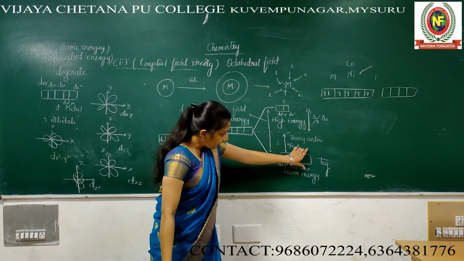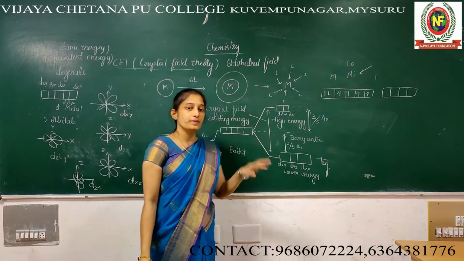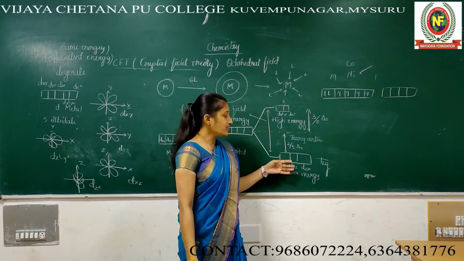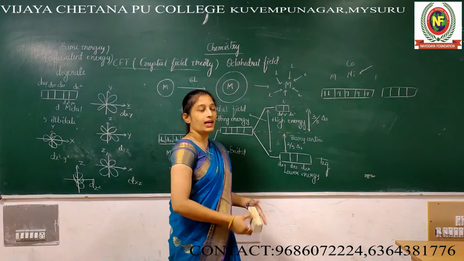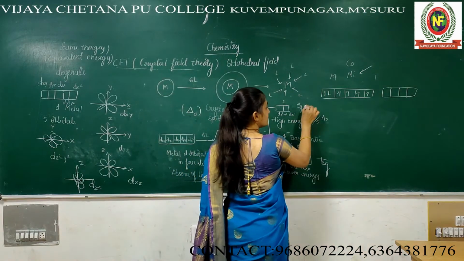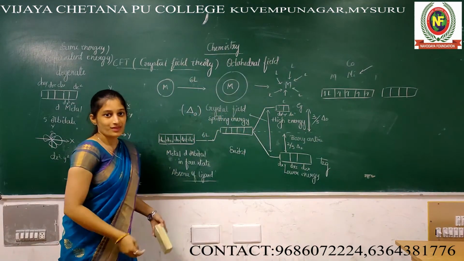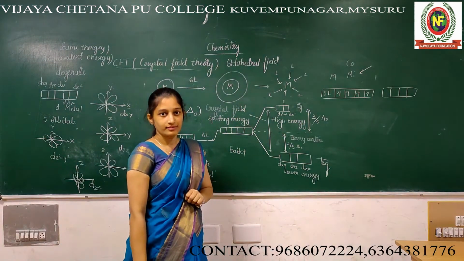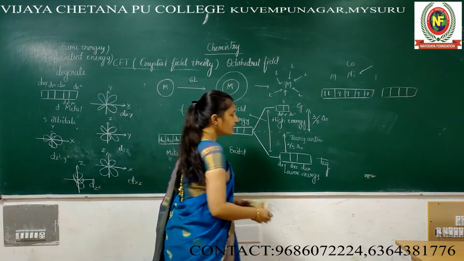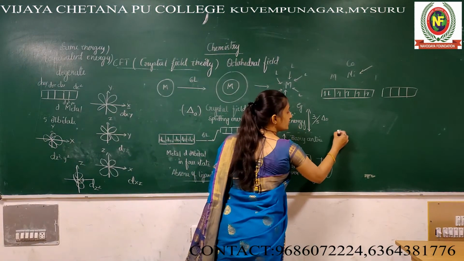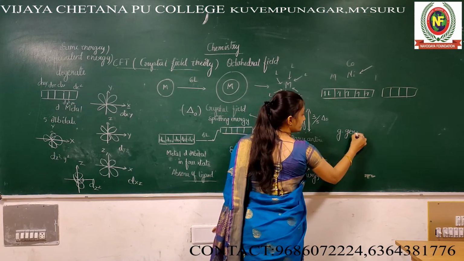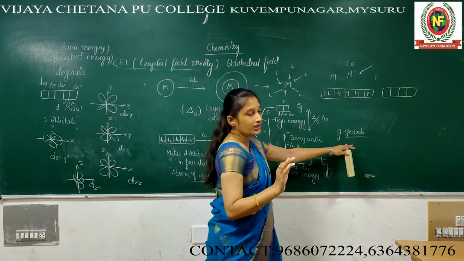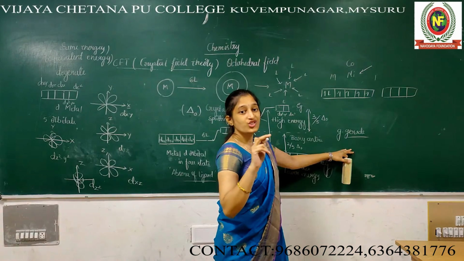It means the T orbitals together; I am not going to specify dxy, dyz, dzx. Instead of that, I use T2G. And this one is the EG set. So 2 sets are there: one is the T2G set and another one is the EG set. It's too simple. Why am I using the word G? G means gerade. It's a very specific word, but for your level it's not important. But try to understand what this G indicates.